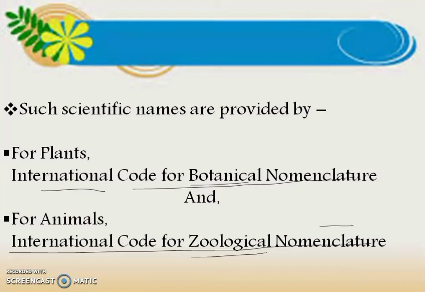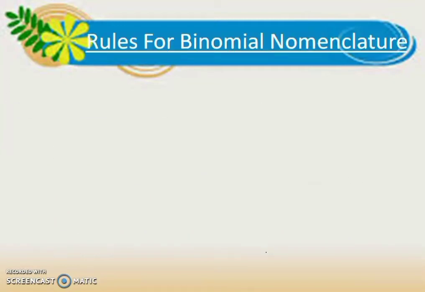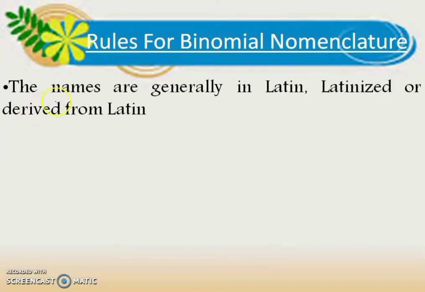names to plants. Now, if they assign the names, there must be some particular rules which they follow by which they give the names to a particular species. So what are the rules? Let's see the rules for binomial nomenclature. There are different rules. The first rule is that the names are generally in Latin, Latinized or derived from Latin. So whatever name they assign should be in Latin.